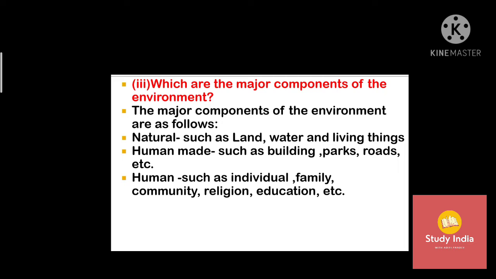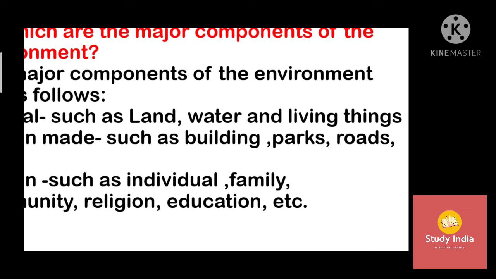Bit 3. Which are the major components of environment? Answer. The major components of environment are as follows. Natural, such as land, water and living things. Human made, such as buildings, parks, roads, etc. Human, such as individual, family, community, religion, education, etc.